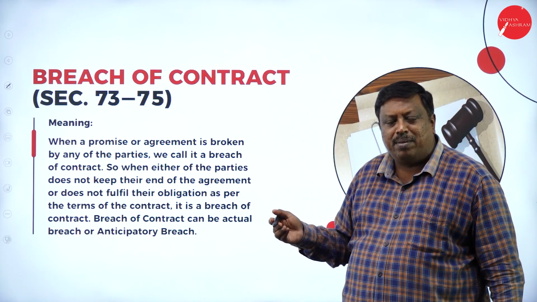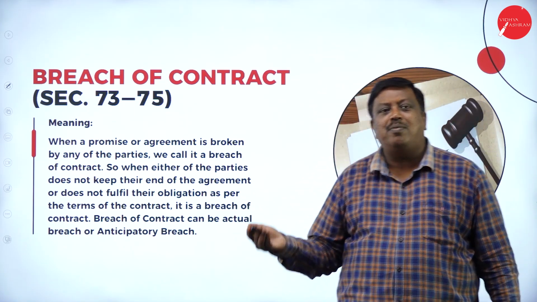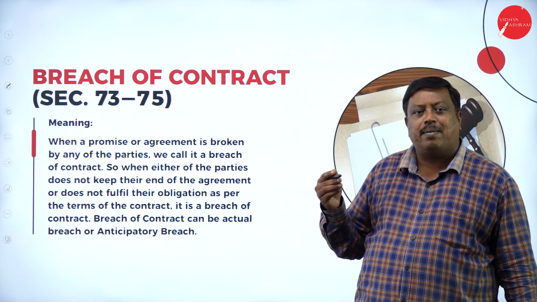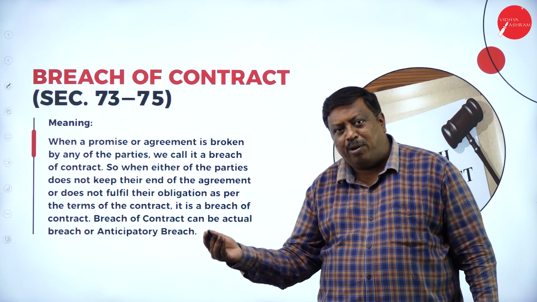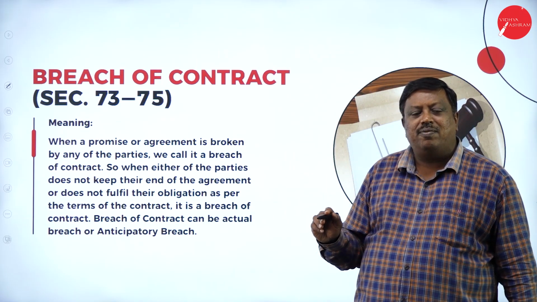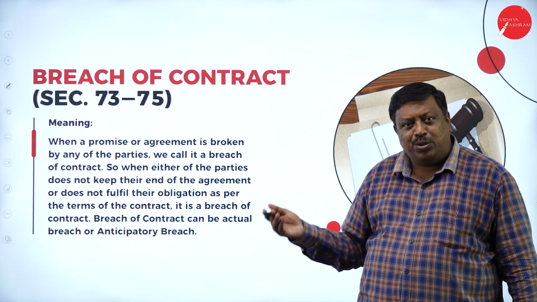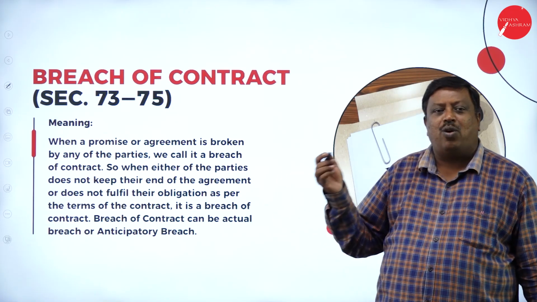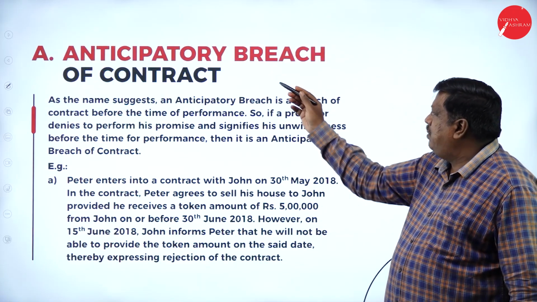First, let us know about the breach of contract. Breach of contract is nothing but, here, either offerer or offeree fails to perform his duties, then it is called a breach of contract, as happened here. Now, it may be further proceeded or it may be stopped where any one of the persons fails to perform his duty. The contract may be cancelled due to the non-performance of the duty either by the offerer or offeree. This is a concept we have here. Let us take anticipatory breach of contract.